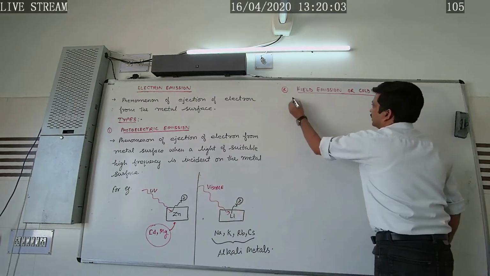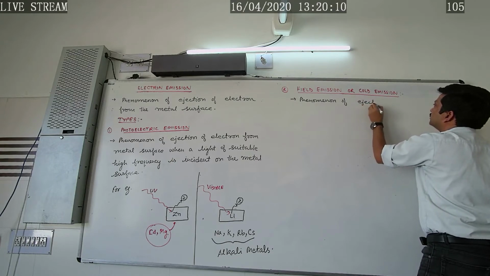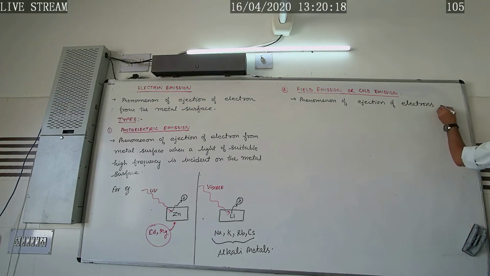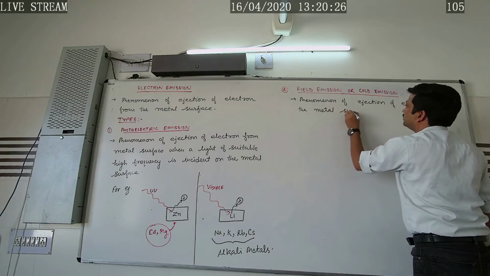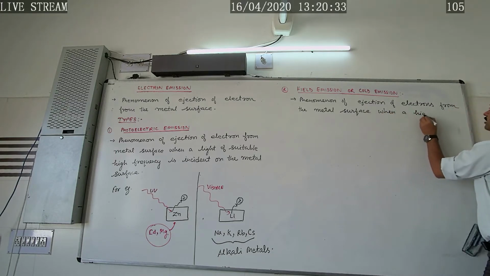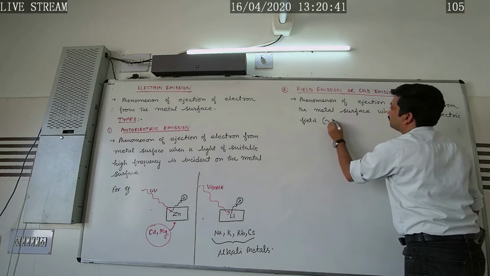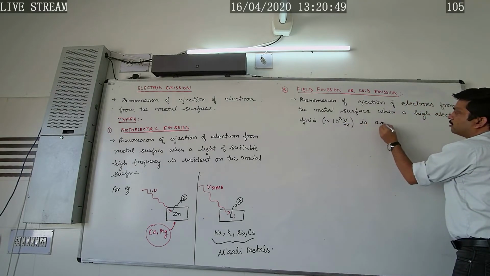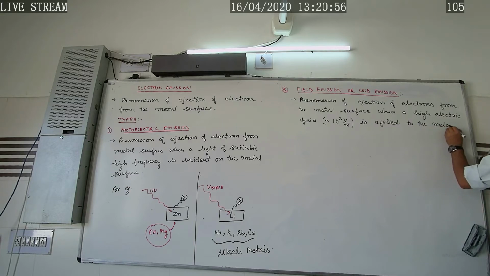So we can define it as the phenomenon of ejection of electrons from the metal surface when a high electric field of the order of 10 to the power 8 volt per meter is applied to the metal.